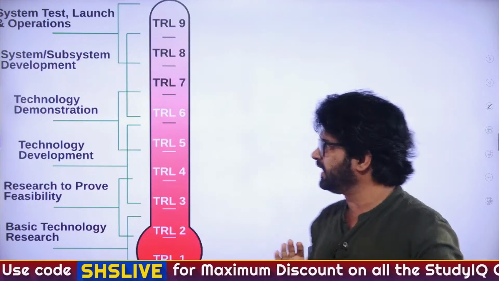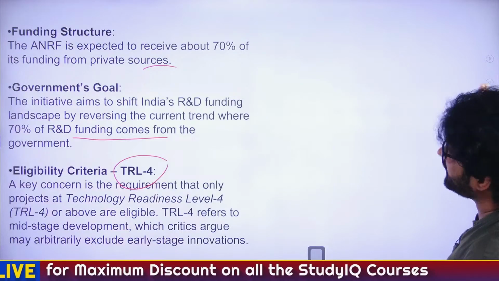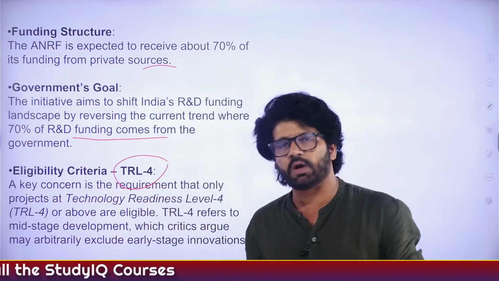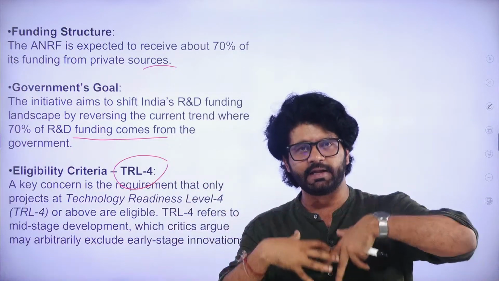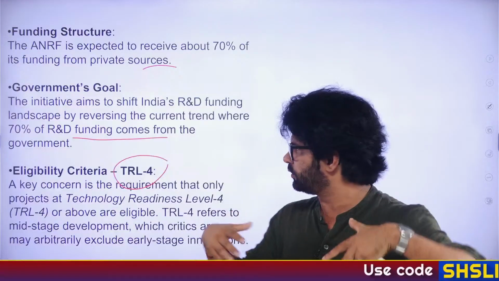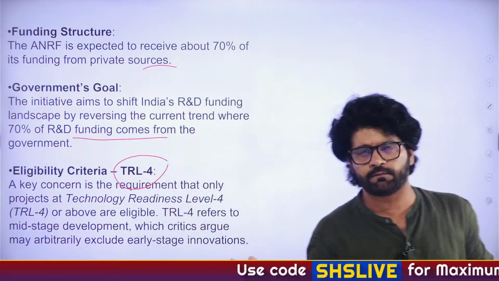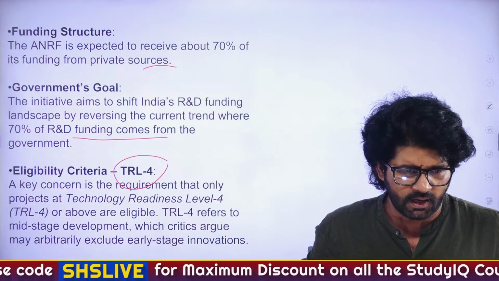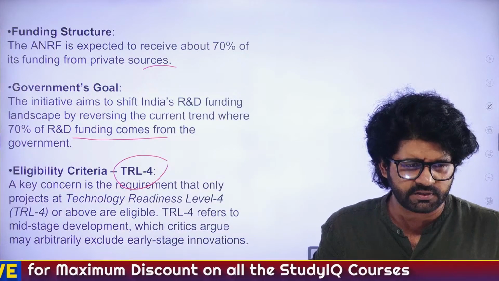So the funding under ANRF and under this RDI scheme will start from TRL4. So this is one criticism. The people who are starting research from, let's say, TRL1 level will not directly jump to TRL4. So the basic criticism of this RDI scheme is... I was in hospital for the last 4 days, so I don't know what happened in the last 4 days.